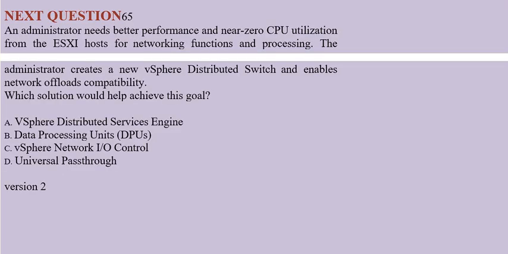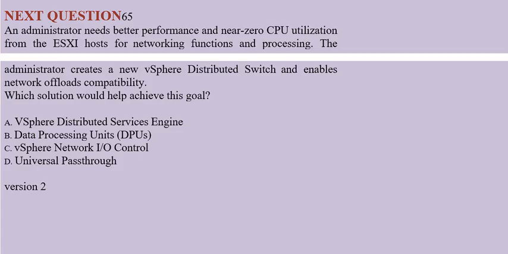Question: An administrator needs better performance and near zero CPU utilization from the ESXi host for networking functions and processing. The administrator creates a new vSphere Distributed Switch and enables network offload compatibility. Which solution would help achieve this goal?